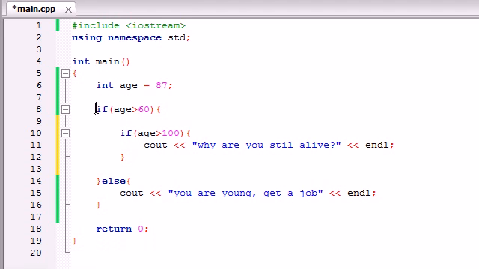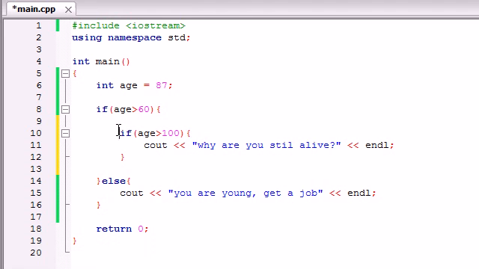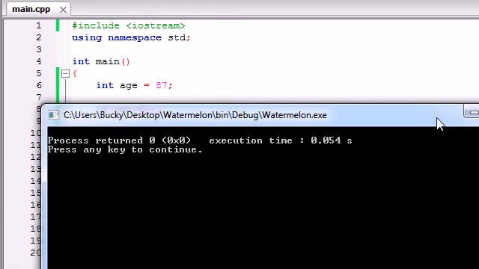Alright, if the age is over 60, which it is, I'm going to run this bit of code right here. And in this bit of code, I'm going to test if the user is over 100. Well, they're not over 100, but they are over 60, so nothing's going to happen. So we're going to run this, nothing's going to happen.